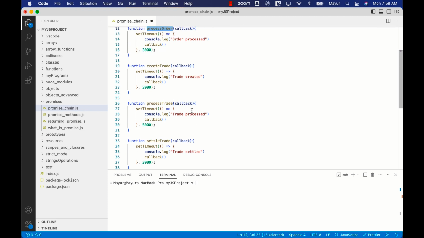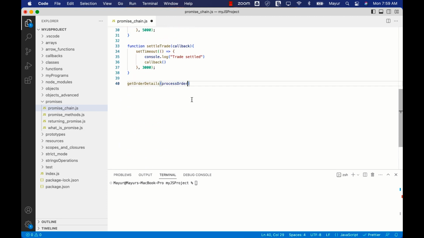So when we provide the callback function, we usually provide the name of the function only. We don't provide the brackets, because if you provide the brackets, it means we want to execute the function right over there, and then it will get the result and provide that result over there, which we do not want. We want to provide the name of the function. And we cannot simply provide the name of the function here because it also has an argument that we want to pass. So to solve this issue, what we do is we'll create an arrow function here. So we'll remove this. We'll create an arrow function, and inside the arrow function, we'll provide the name of the next function that we want to execute.